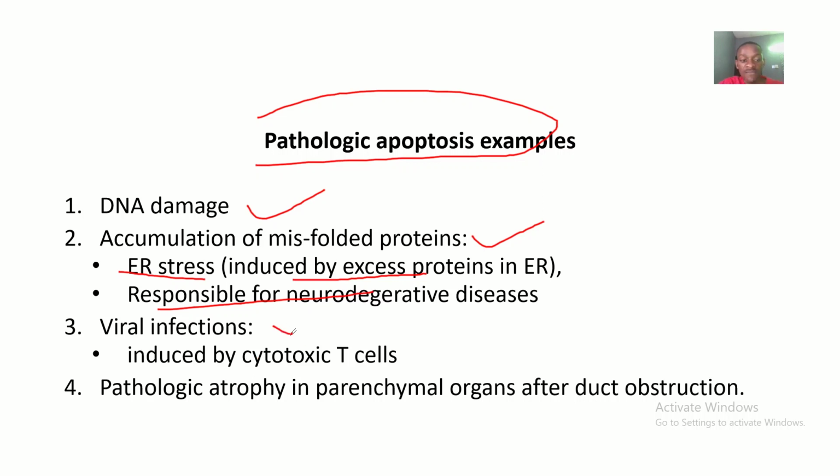Then viral infections too can cause apoptosis, which is induced by cytotoxic T cells. As the cytotoxic T cells are activated to fight the viruses, they can fight the viruses and still affect part of the body too. Then there is pathologic atrophy in parenchymal organs after duct obstruction.